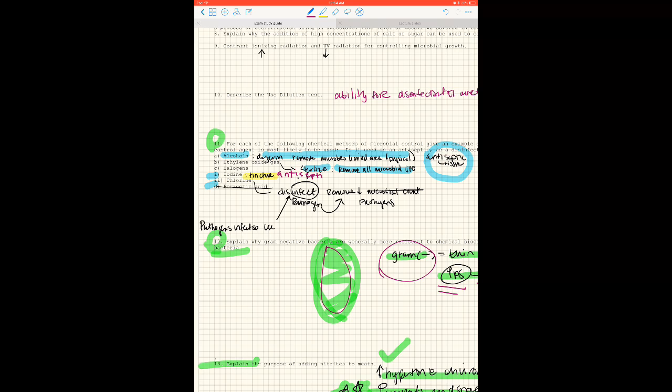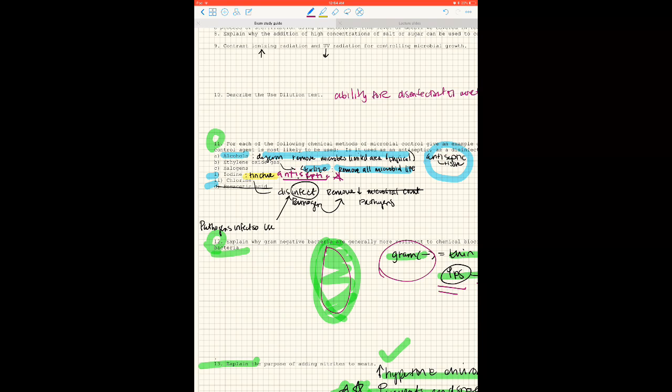Sorry for the handwriting. I don't have my Apple pencil, so it's a little bit different. But I would say antiseptic, and the reason I changed it is because when you have an antiseptic, it's trying to remove the microbial life from the tissue.